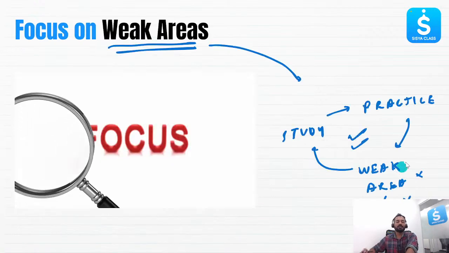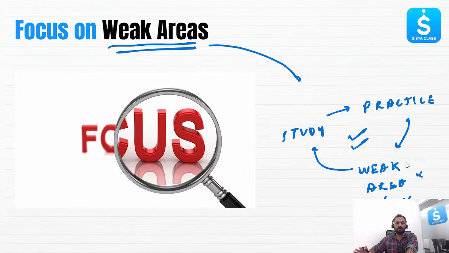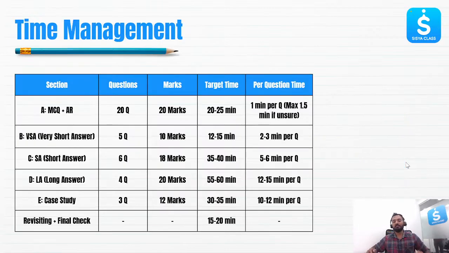Now, once you have studied and everything is done perfectly, the next important thing is time management. There are different ways to manage time. One simple thing I'll tell you: time management is subjective to different students. For some students, statistics or probability will be very easy. For some students, statistics and probability, oh my God, a question from statistics and probability, I will not be able to solve. Some students will be that way. For some students, trigonometry will be very easy. For some, polynomials will be very easy. AP will be very easy for you. For some students, it might be the opposite. So it is very subjective.